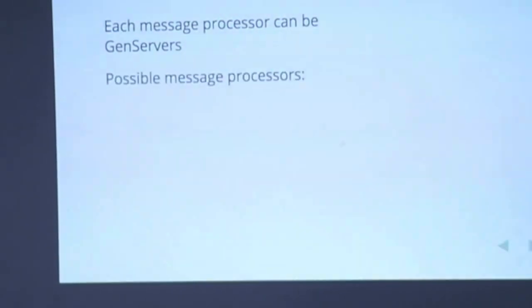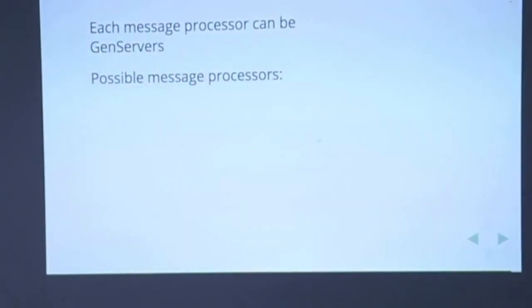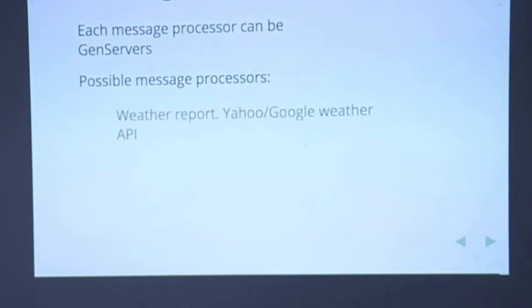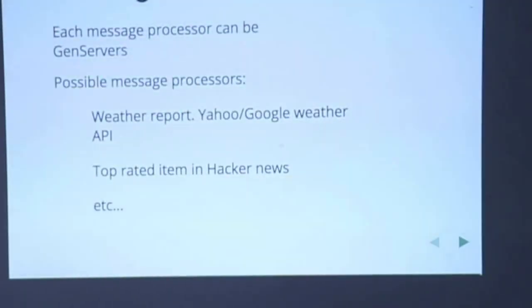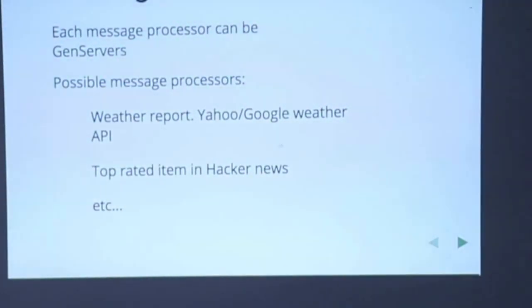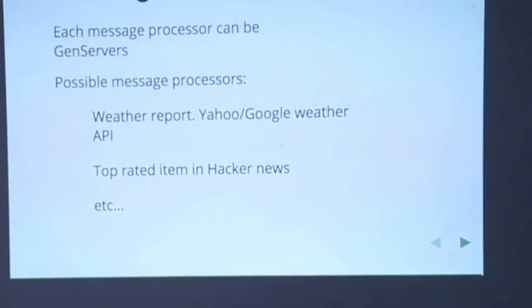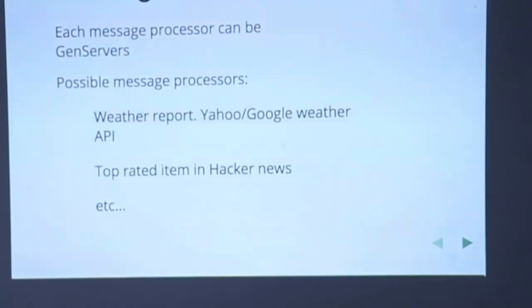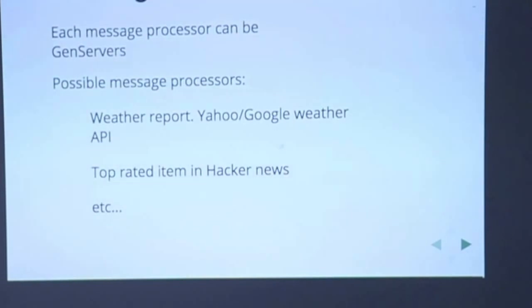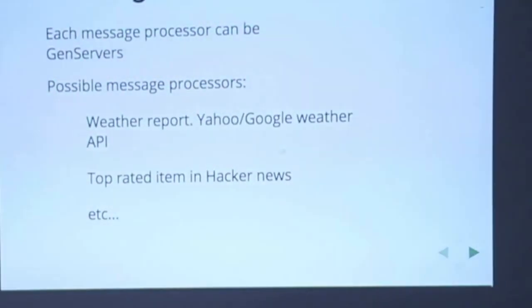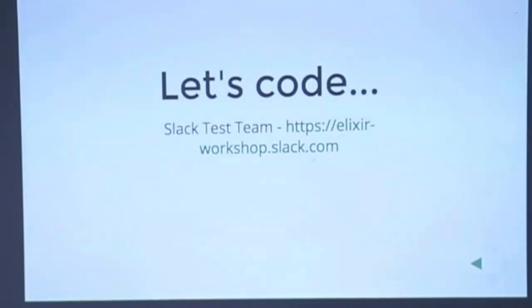Yeah, so this is more. Each message processor can be a GenServer. Then I just put out some possible message processors. We could have a weather report, which we can fetch using the Yahoo or Google APIs, right? The top rated item in Hacker News, right? Anything under the sun can be done using this. So that's it. That's good.